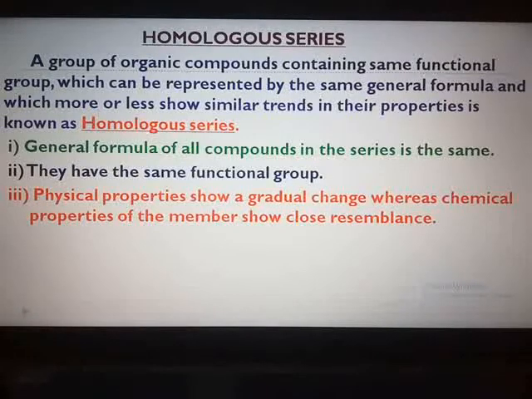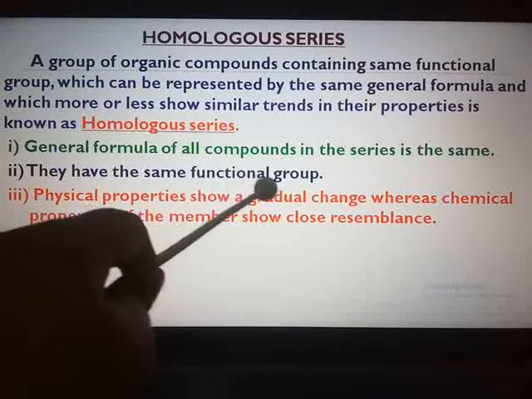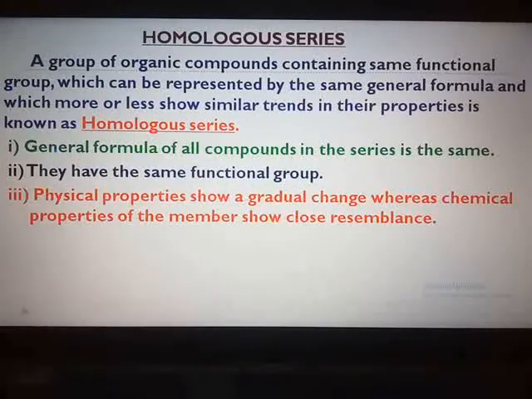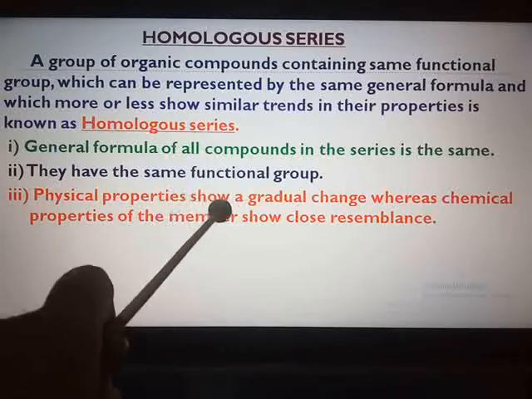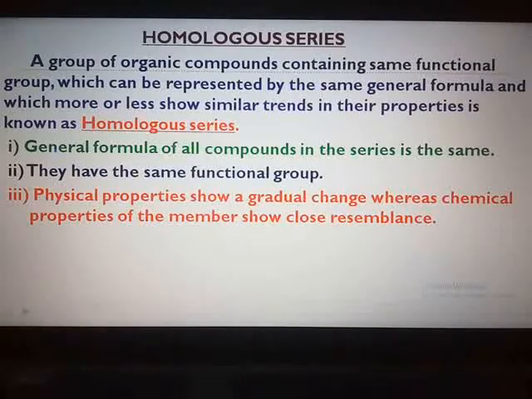Here you can see the physical properties. Which are the different physical properties? Melting point, boiling point, density. They will generally show a gradual change with increase of the molecular formula in the series, but on the other hand, chemical properties of the members show close resemblance.